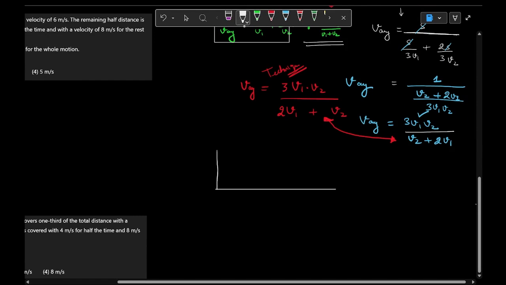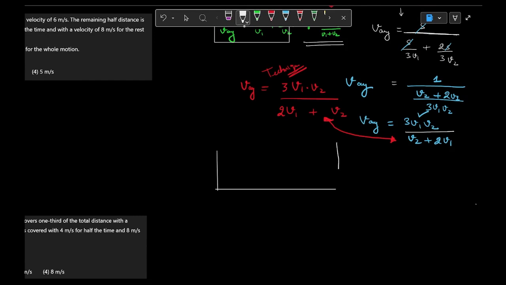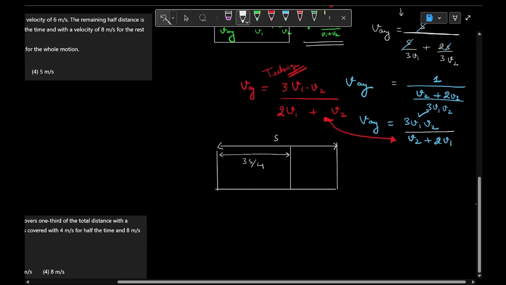Now listen very carefully. I'm taking some more examples. Suppose the total distance a particle is covering is s. The first 3/4 of the distance, it means 3s by 4, it is moving with speed v1.